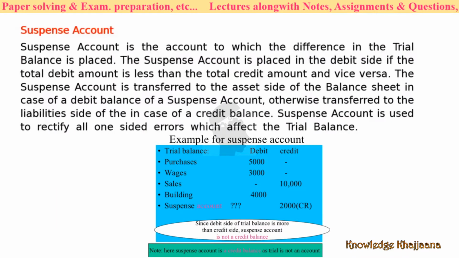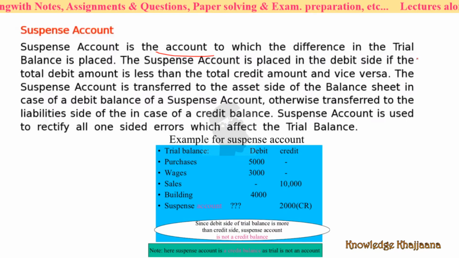Suspense account is the account to which the difference in the trial balance is placed.